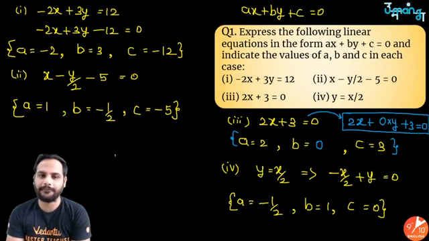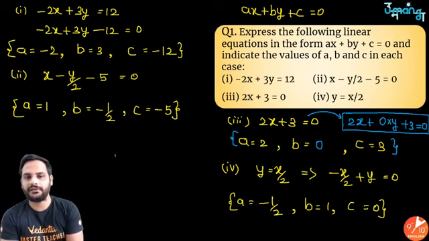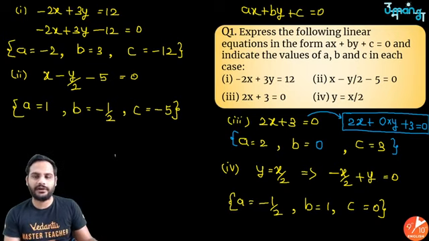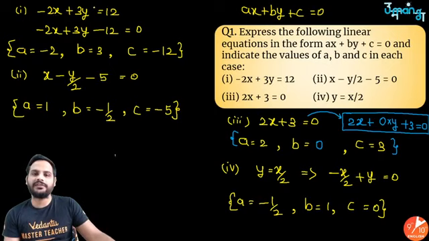One more important thing: you can also get a different answer. All negative answers you can also get. How can you get it? Suppose this minus 2x plus 3y equal to 12 is given. Either you can shift this 12 over here, or you can shift the remaining part to the RHS. So in that case, it will become 2x minus 3y plus 12 equal to 0.